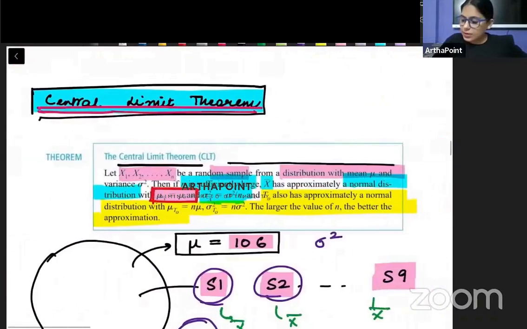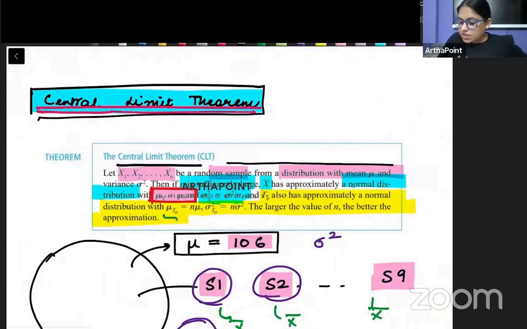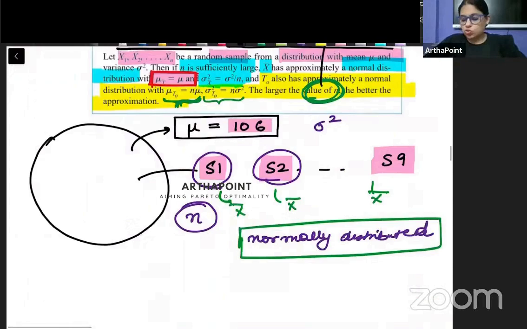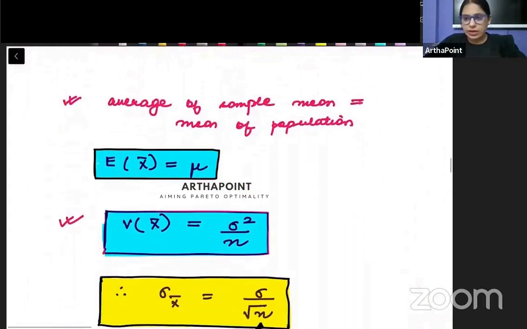Ye dekho yahan pe, come back here. So we are saying that if I find the mean of the totals, that means if I go ahead and I sum these totals around, then it will be equal to n into mu. So the mean of the totals will be equal to n into mu, and the variance of the totals will be equal to n sigma square. अब क्वेश्चन ये है कि कितना बड़ा n होना चाहिए, how big the n should be. So the rule of thumb is that as long as my n is greater than equal to 30, तो the central limit theorem will hold true. तब तक CLT hold true करेगा.